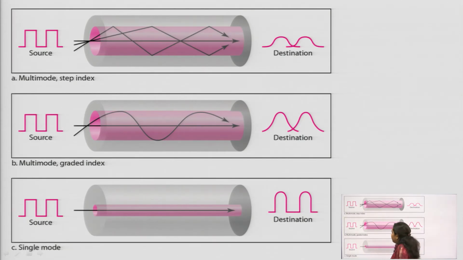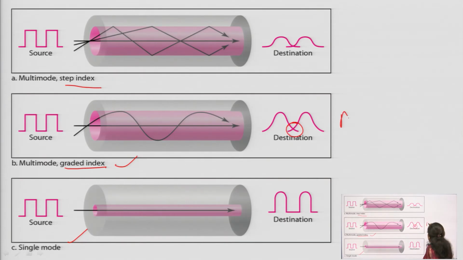See this diagram, this is multi-mode step index, this is multi-mode graded index, and this is single mode. First I will show you what is single mode. In single mode, whatever shape of the signal is there at the transmitter side, it will change its shape because of the distance it travels and because of the noise that will affect the quality of the signal. But there is no crosstalk, or there is no problem, because only a single propagation mode will be supported by this. But in case of this multi-mode graded index, you can see that the loss of information will take place.